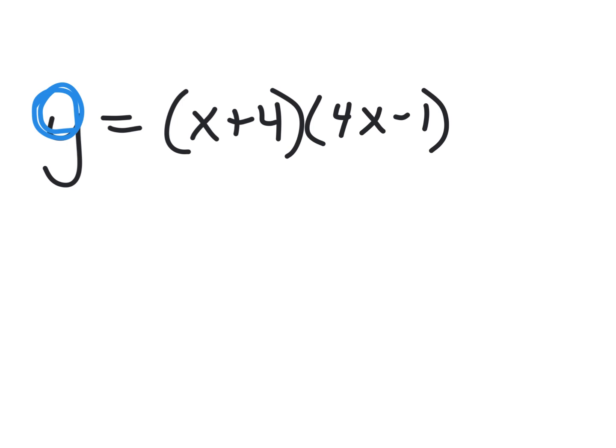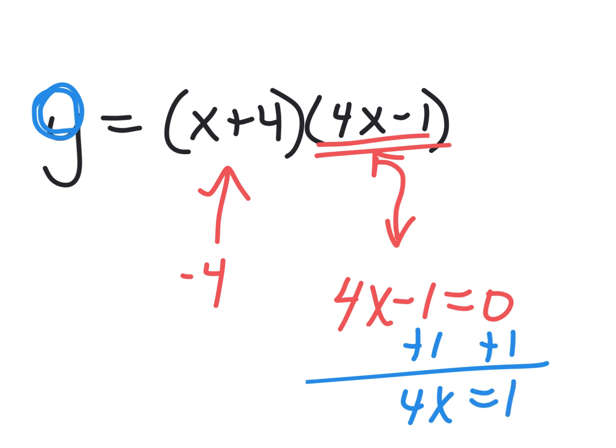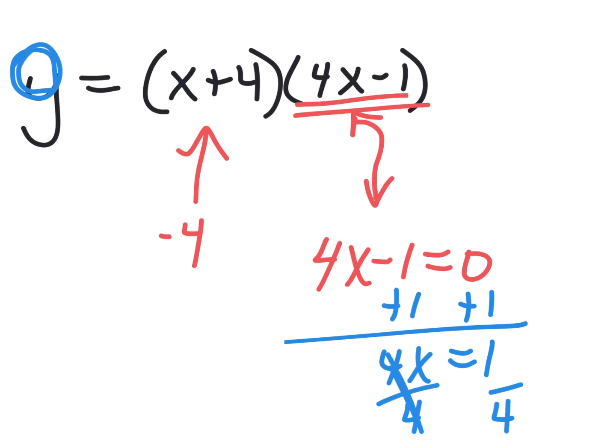For somebody just casually listening, you would have caught that, well, then -4 is one of the answers. But how do you do this kind? Jonathan, do you remember the equation I said to write for this kind? What do I set it equal to? 0. Yep. 4x minus 1 equals 0. And then the first step is solving it. Add 1. 4x equals 1 and divide by 4. 1/4. Does that ring a bell?